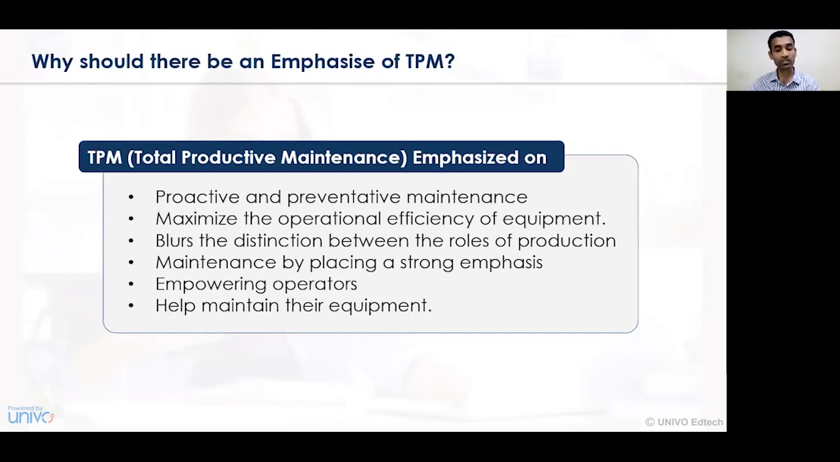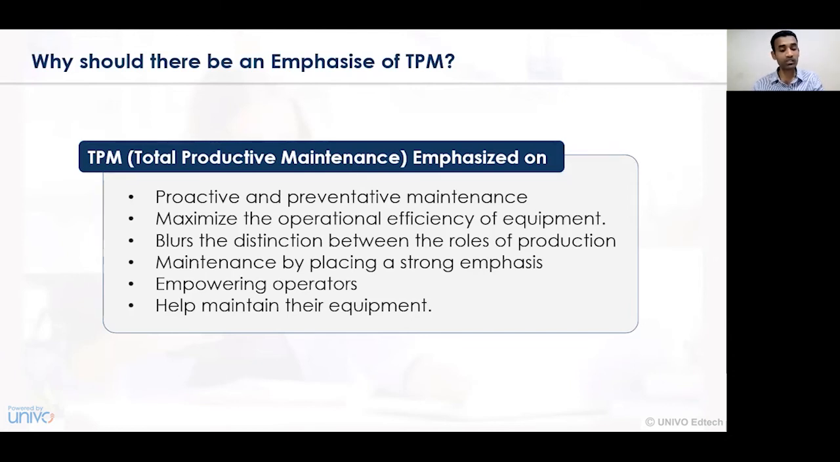Maximizing the operational efficiency of the equipment. So how do we improve the operational efficiency of a particular equipment so that better qualitative and quantitative products are produced simultaneously. It blurs the distinction between the roles of the production.